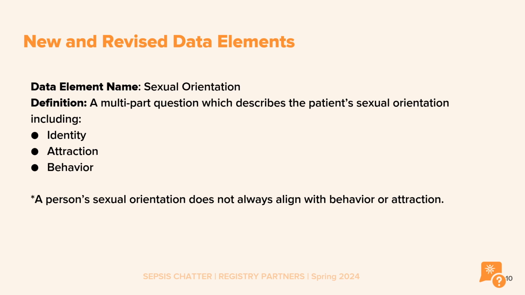Behavior is a multidimensional concept that includes the genders of the sexual partners, specific sexual activities, and the frequency of these activities. A person's sexual orientation does not always align with the behavior or attraction. An example would be a bisexual woman who is happily married to a man, but is also attracted to women.